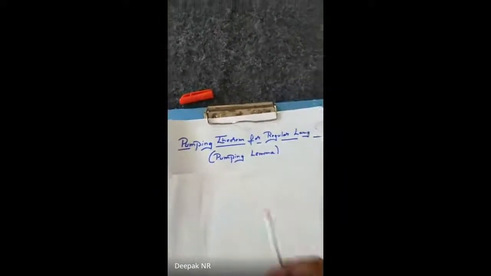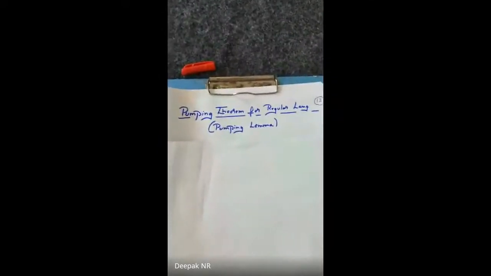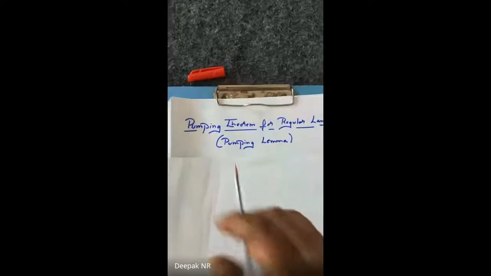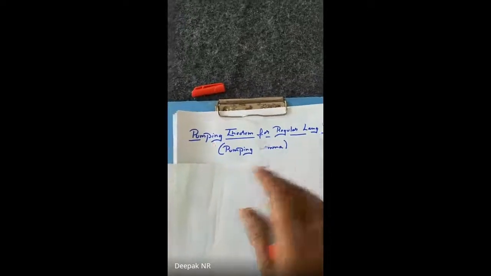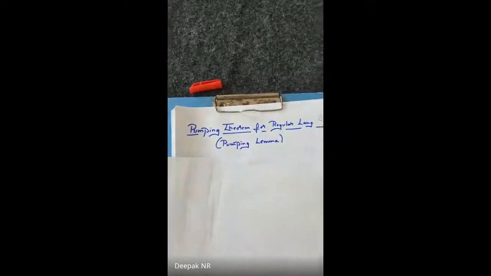Yes guys, let me go ahead with the next concept of a given regular language. Now I'll be explaining something called a theorem to prove that a given language is not regular. Simply put, this is called the pumping lemma. There is something called a pumping theorem for a regular language.